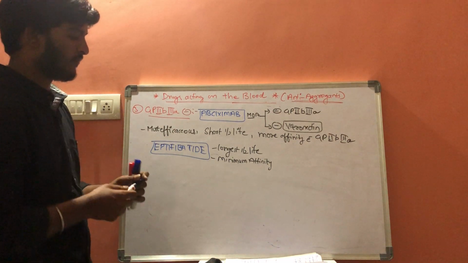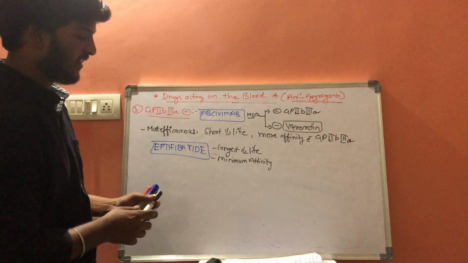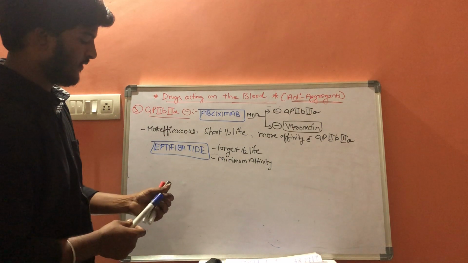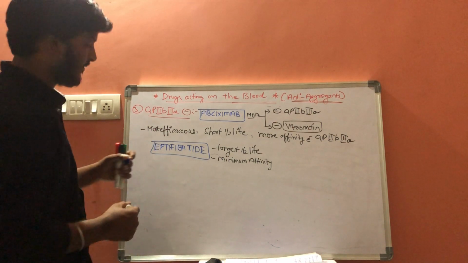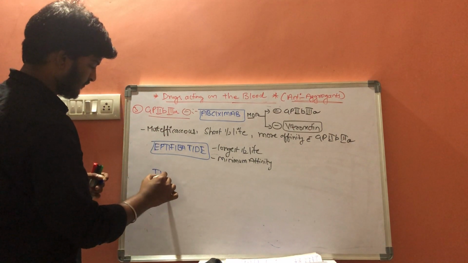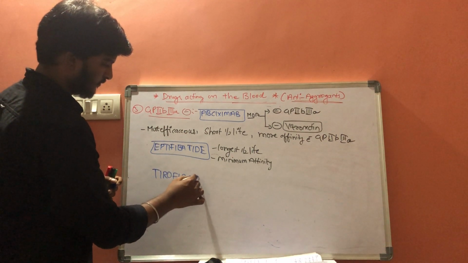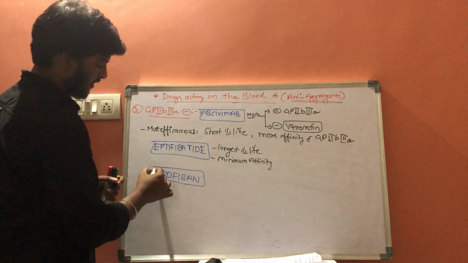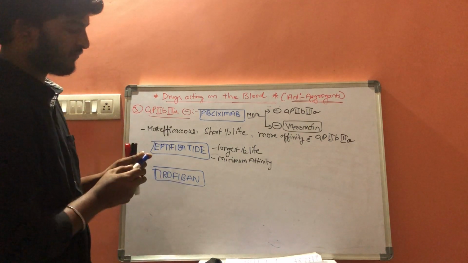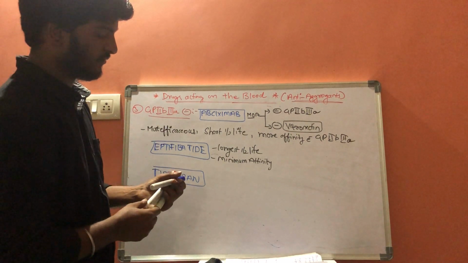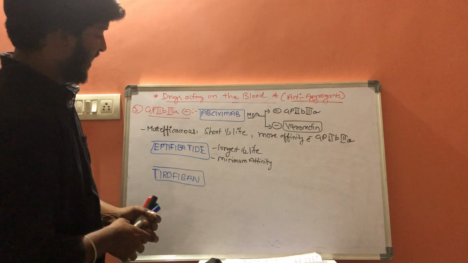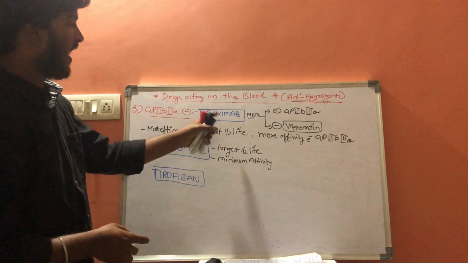And the next, last drug is tirofiban. This is the last drug. It is the most potent anti-aggregant.